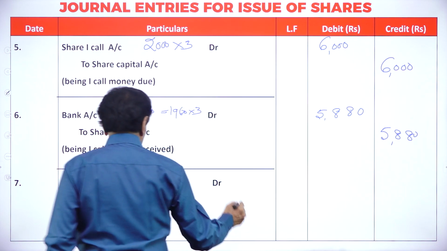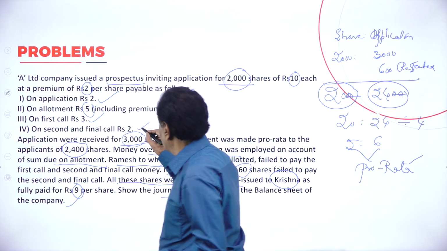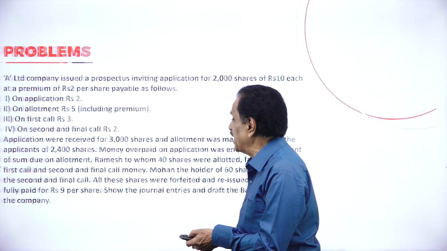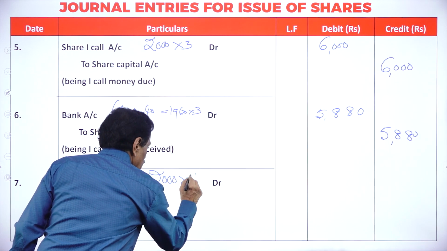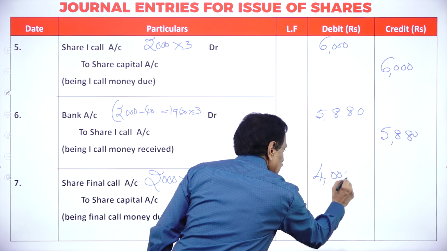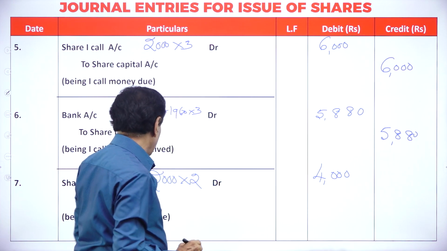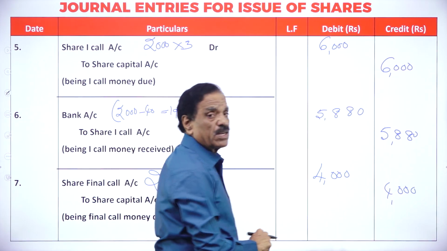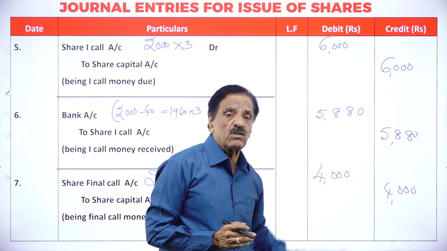Share final call account debit. What is the value of the final call? You see in the question paper. What's the final call? 2 rupees we have to receive on how many shares? 2,000 shares. Share final call account debit 2,000 into 2, 4,000, to share capital account 4,000. Due entry: share final call account debit to share capital account 4,000.